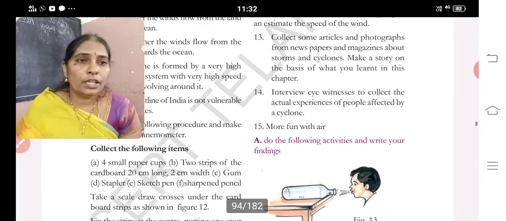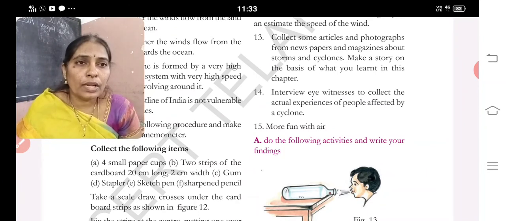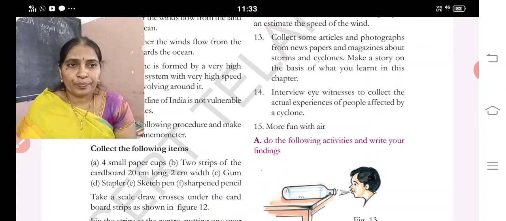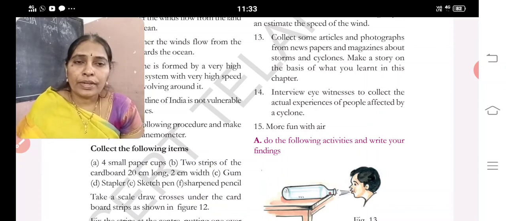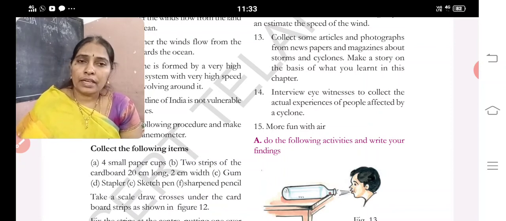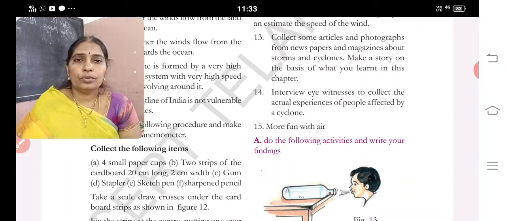Next, interview eyewitnesses to collect the actual experience of people affected by a cyclone. People who are affected by a cyclone, take an interview of them.